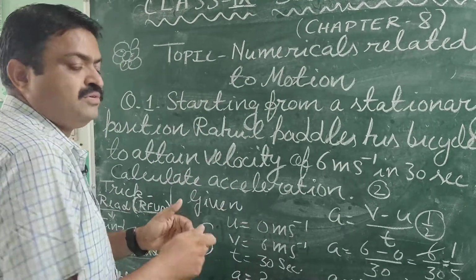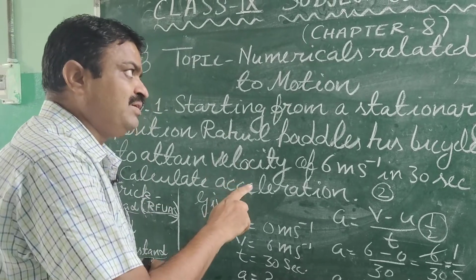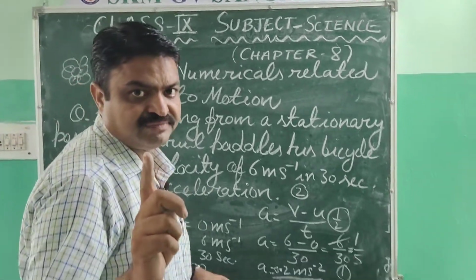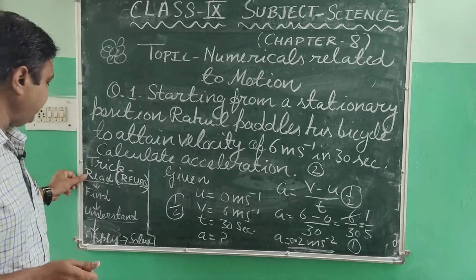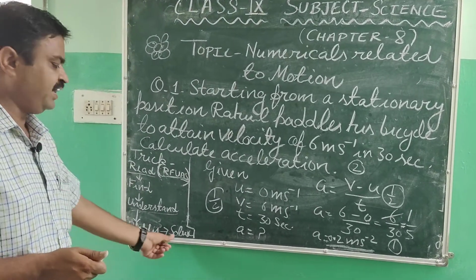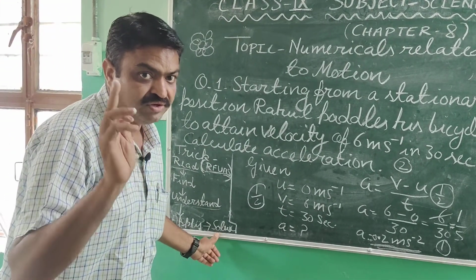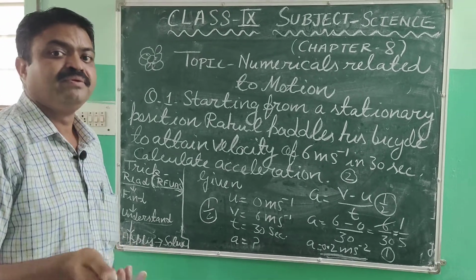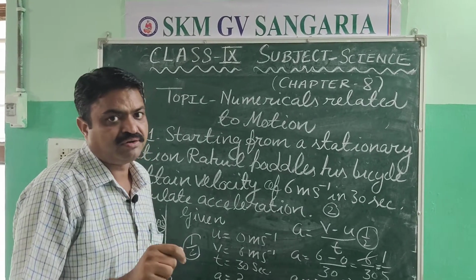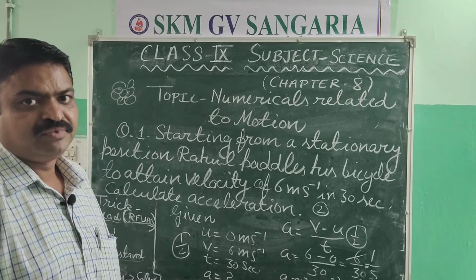So like this you will solve the problems related to physics. So what is the code? Read, find, understand, apply and solve. So reading and understanding play a very important role in solving the problem.